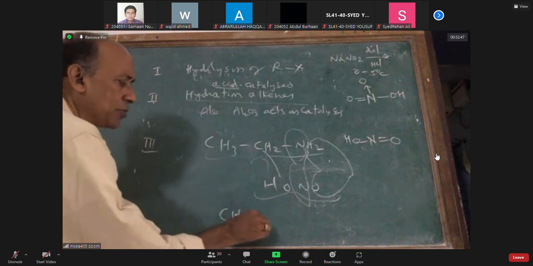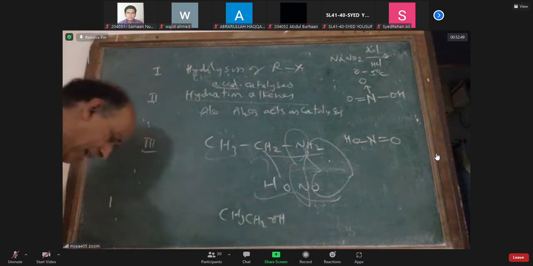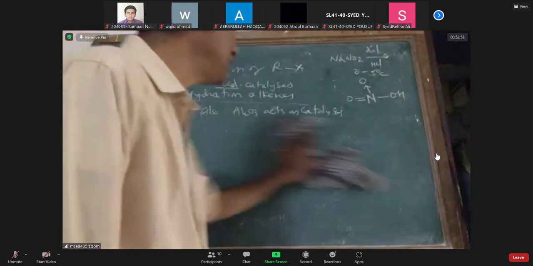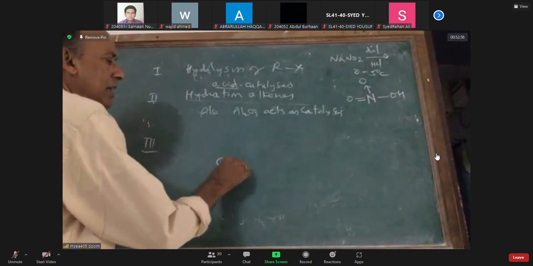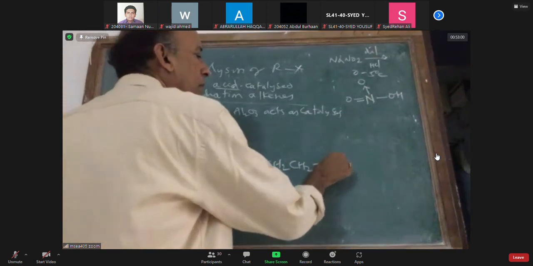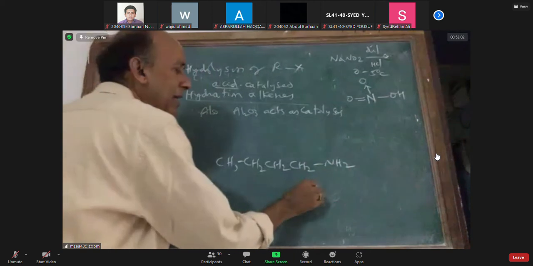CH3CH2OH. I will write it again differently and cleanly. This is a primary amine. To this primary amine, I am adding nitrous acid.